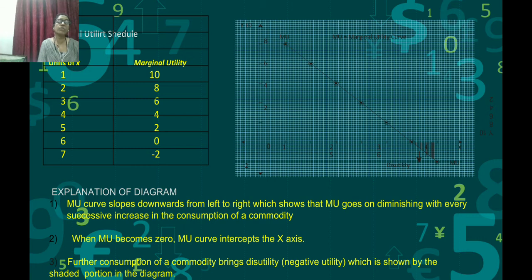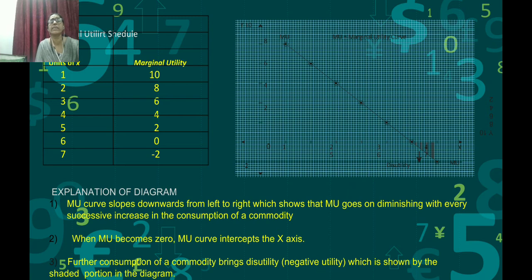When MU becomes 0, the MU curve touches or intercepts the x-axis. Further consumption of the commodity brings negative utility, which is shown with the shaded portion in the diagram. So these are the parts: the introduction, the statement, then the schedule, and then the diagram's explanation. This much you have to concentrate on.